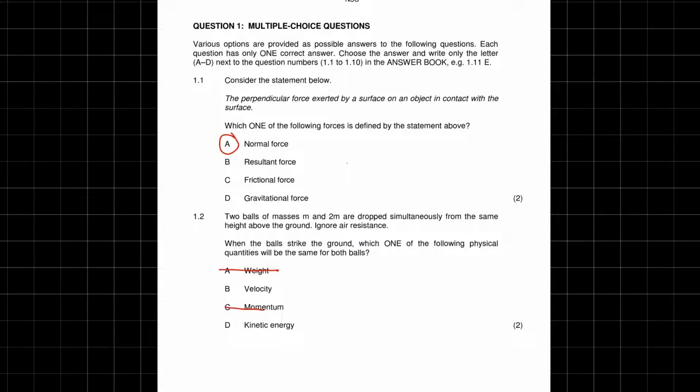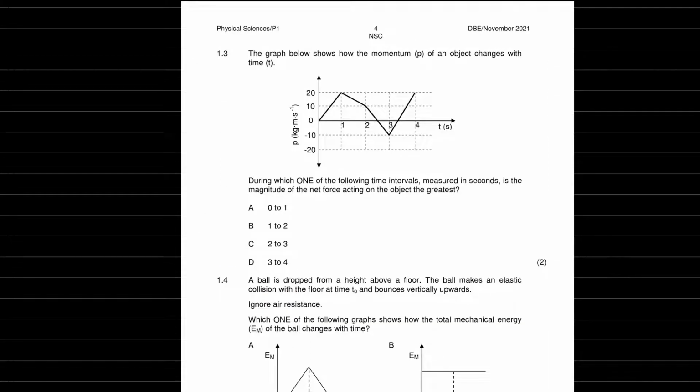It can't be momentum. Because P equals mv, and we know the mass changes. And it also can't be kinetic energy. Because, again, kinetic energy has mass in its equation. So the only possible thing it could be is B. So look at that. We went from a 25% chance of getting every question right to a 100% chance by eliminating the obviously wrong answers. So it's definitely B.